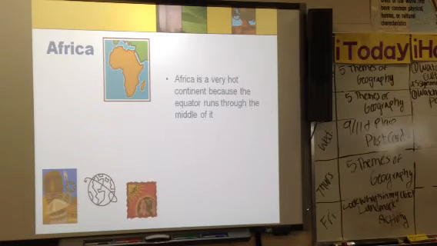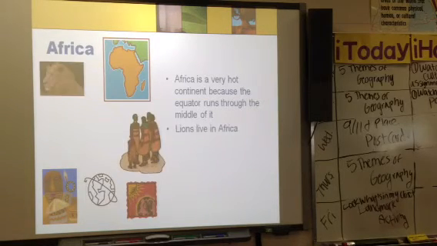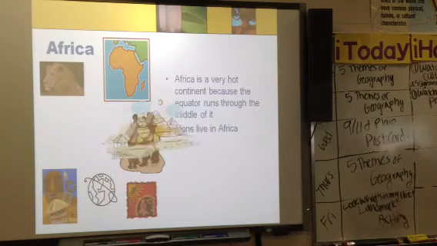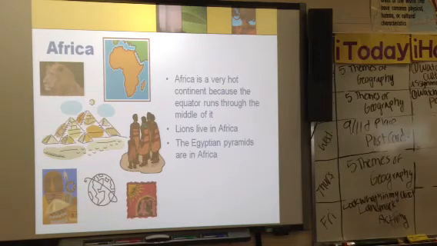Africa. Africa is a very hot continent because the equator runs right through the middle of it. And so just like we talked about when we did our longitude and latitude in our mapping activities, it's hotter near the equator. And this is one of the reasons why Africa is very hot. Lions live there. The Egyptian pyramids are in Africa, and we're about to do this unit on Egypt very soon, so get excited.